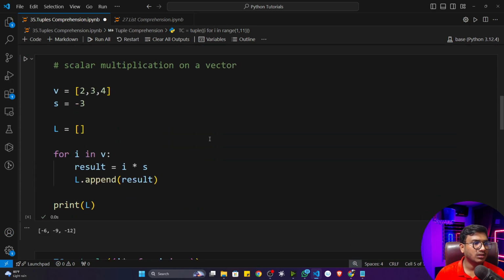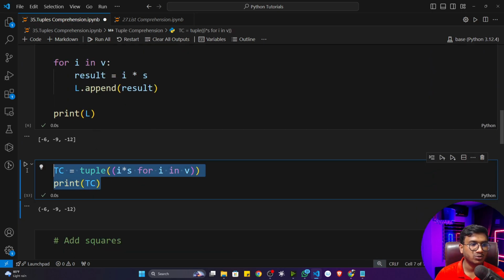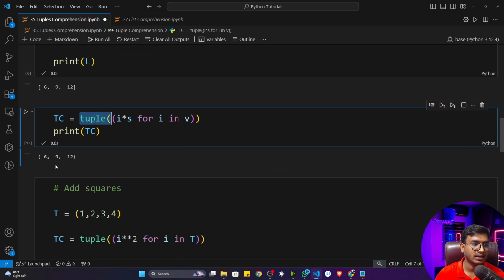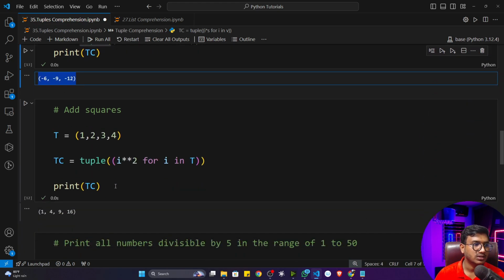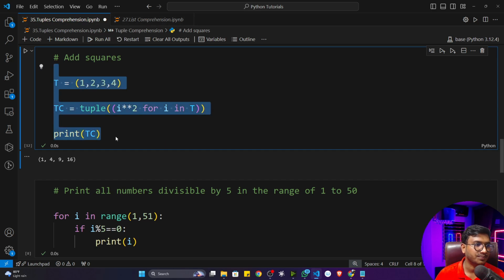Now you can see all the examples I did in list comprehension, I just converted to tuple comprehension. The only difference you can see is that I have changed the brackets, and outside I have taken a tuple function. That is the idea. Now you'll see the same output. The square operation I did, you can see the same thing, only the tuple is there. So you just need to check the list comprehension video, and you'll understand what is happening here.